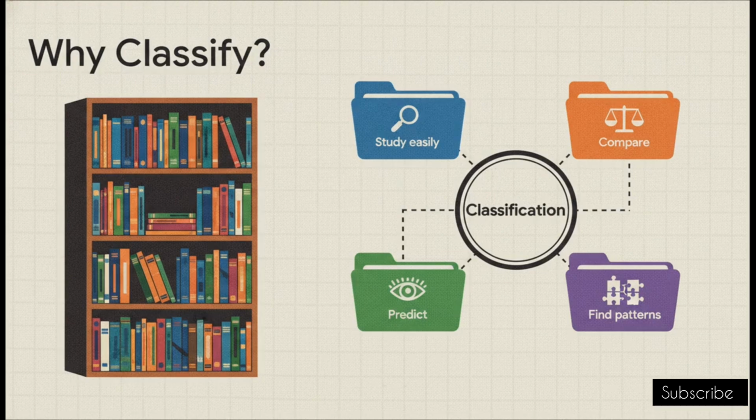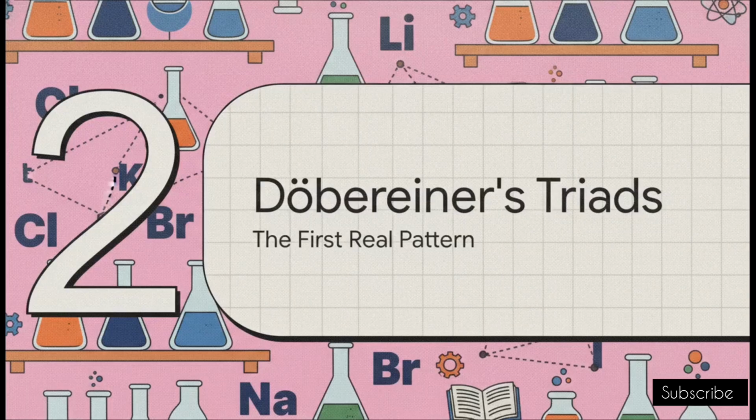This brilliantly illustrates exactly why elements need classification. Just like those books, elements have to be arranged systematically. A solid classification system is a total game changer for 4 reasons. It helps us study elements easily without getting completely overwhelmed. It allows us to instantly compare their properties. It remarkably lets us predict the properties of elements that haven't even been discovered yet. And it helps us uncover the hidden relationships among different elements. So, how do they do it? Let's move to Section 2, Dobereiner's rule of triads.